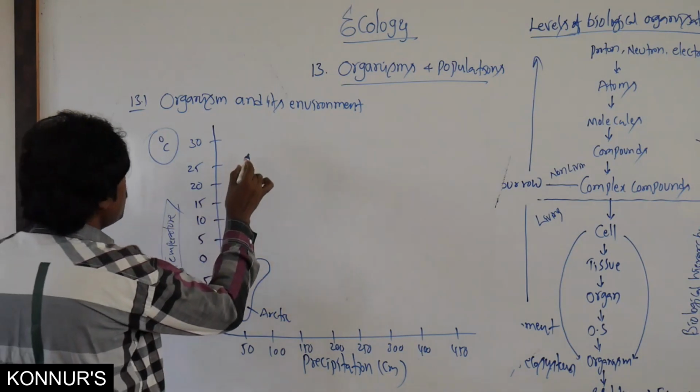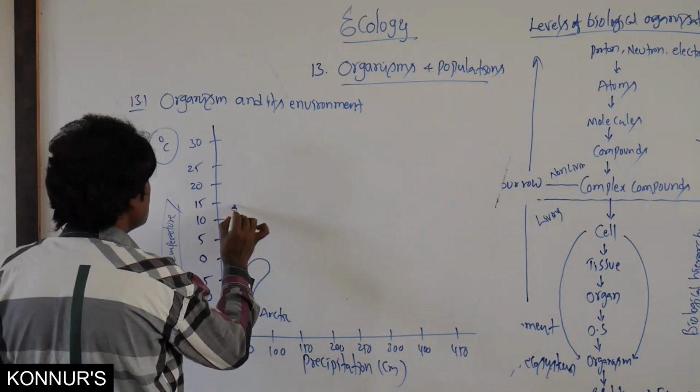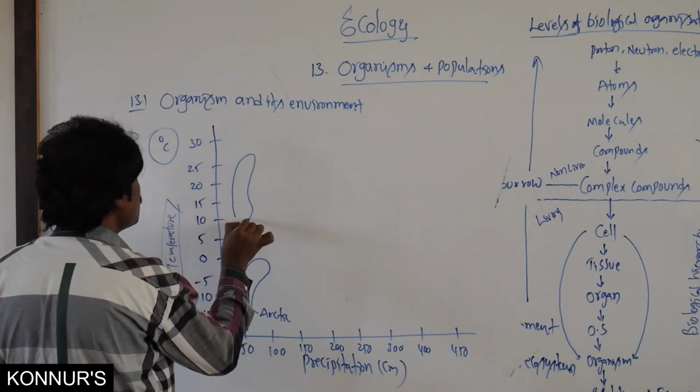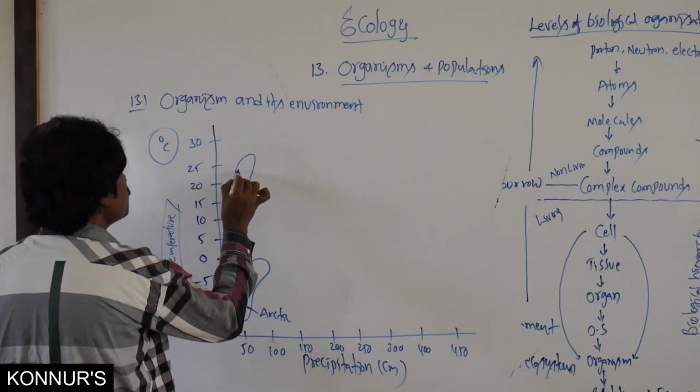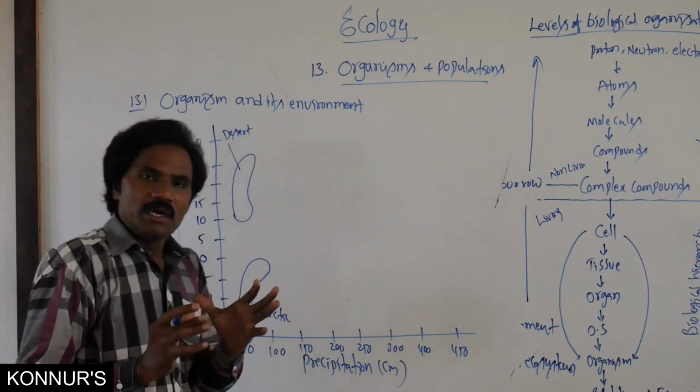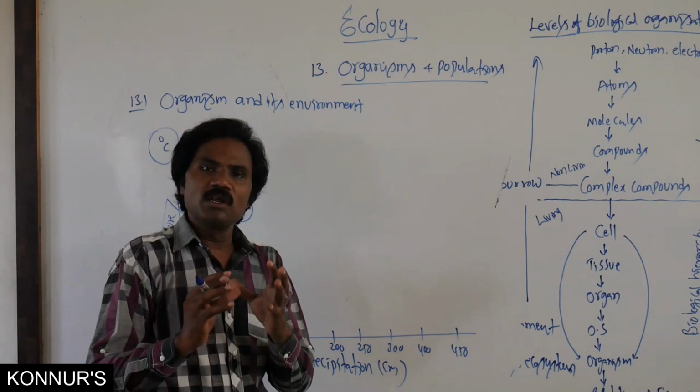Then the desert represents the high-temperature, low-precipitation end. In between these, there is grassland.